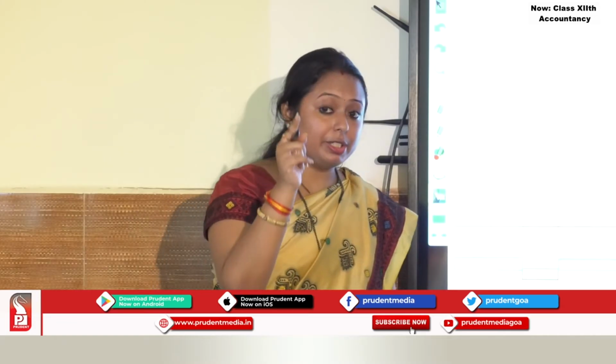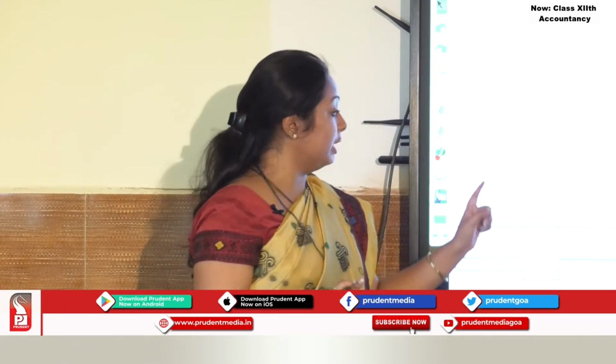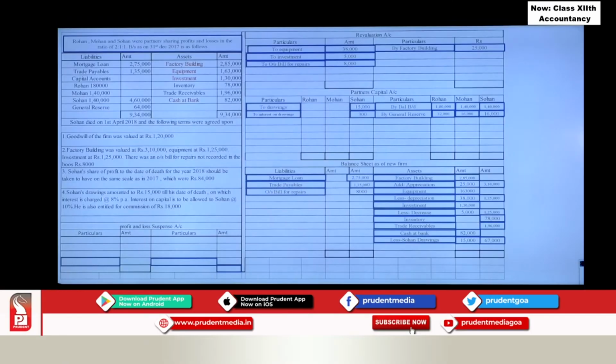All the transactions related to the deceased partner, right from the start of the financial year till the date of his death. Now which are the transactions? Like interest on drawings, interest on capital, that is only till the date of death. Then next one is salary, commission, correct? These transactions are shown in which account? Profit and loss suspense account. So just like the profit and loss account, it is a nominal account, correct? So you show the transaction here.